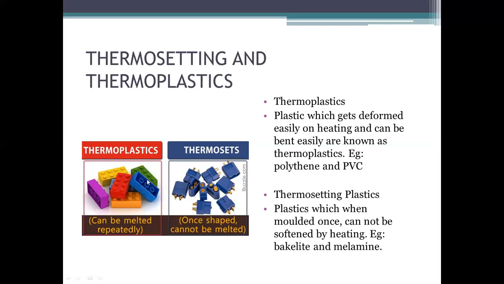So these are the two types of plastics. In thermosetting plastic there are cross-linked polymers, and in thermoplastic there are linear polymers. That is the difference between the two plastics in their arrangement of monomers. In thermoplastics, which can be remolded, the monomers are arranged in a linear chain structure, and in thermosetting plastics the monomers are arranged in a cross-linked structure. That's why it is very hard and cannot be remolded once it is molded.